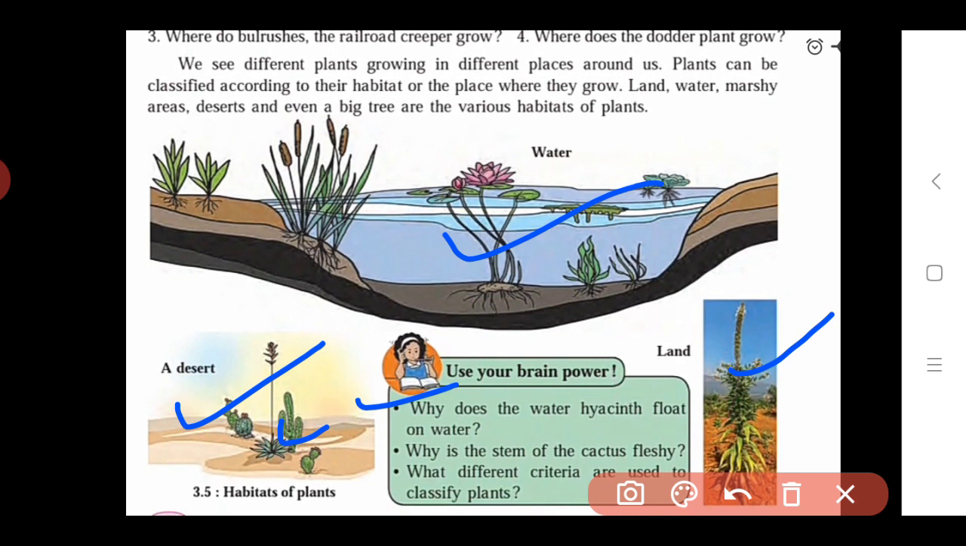You can also find out what different criteria are used to classify plants. Out of these, we see some more criteria which are useful for classification of plants. By using these facts we can also classify the plants, that is depending upon the nature of flowers, the nature of fruits, and also the nature of their body parts, that is leaves, fruits, flowers.